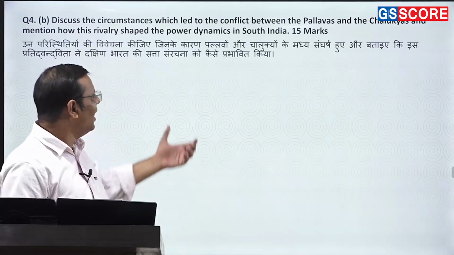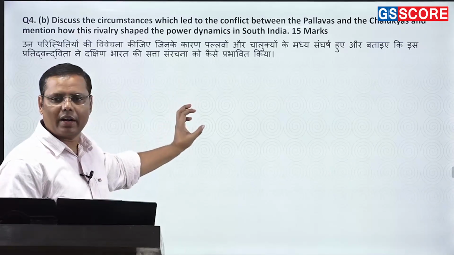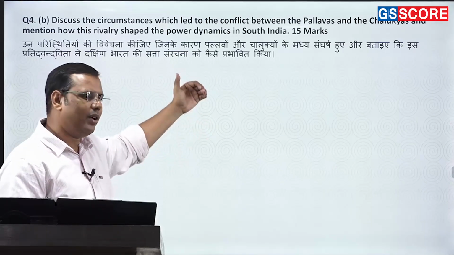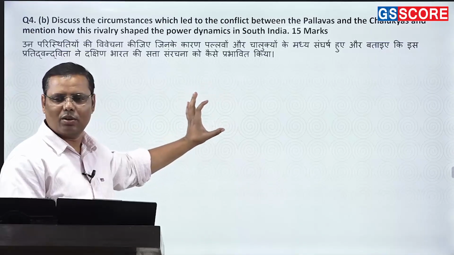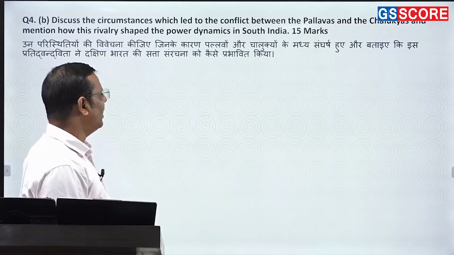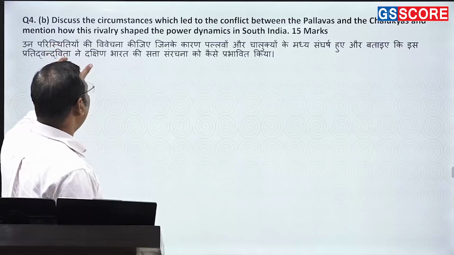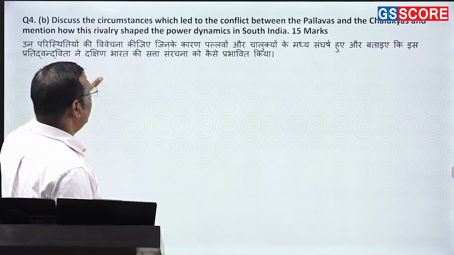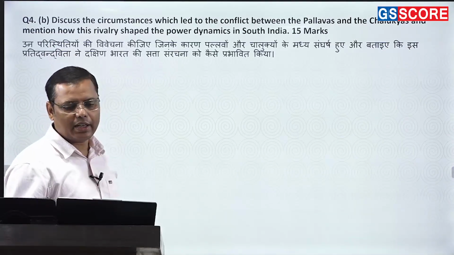Fine. So you'll be writing, okay, these are 3-4 factors, important factors for this struggle. You can start with this struggle. You can mention certain rulers and all. Factual information, do include it in your answer, okay. And then how it shaped the power dynamics in South India. Power dynamics as in here.